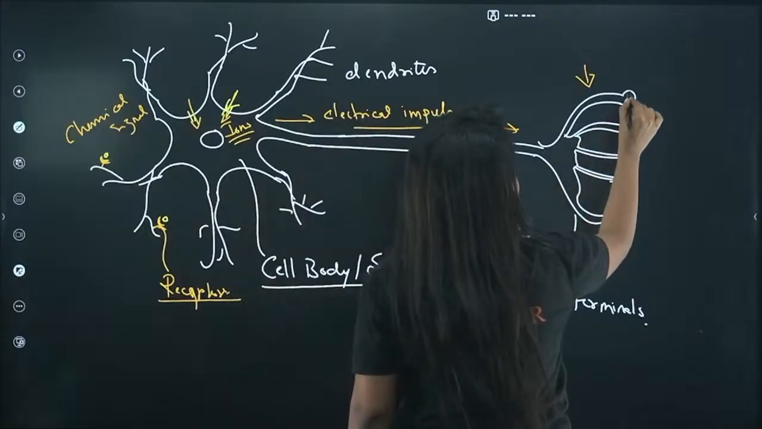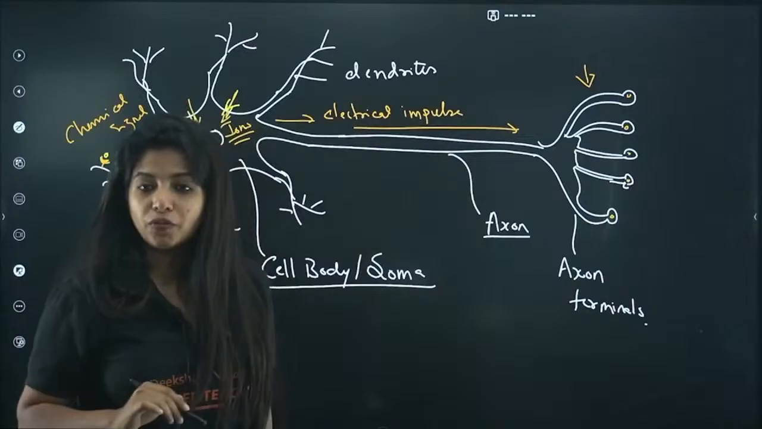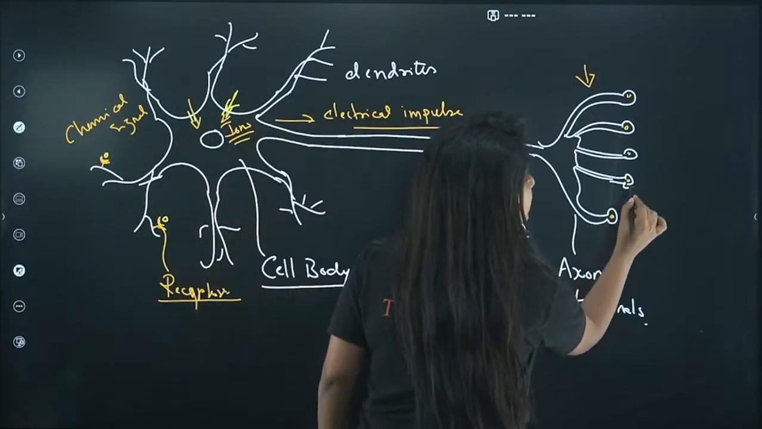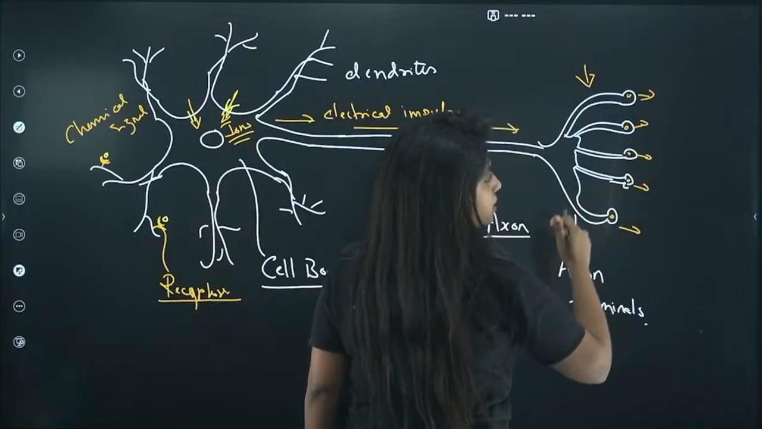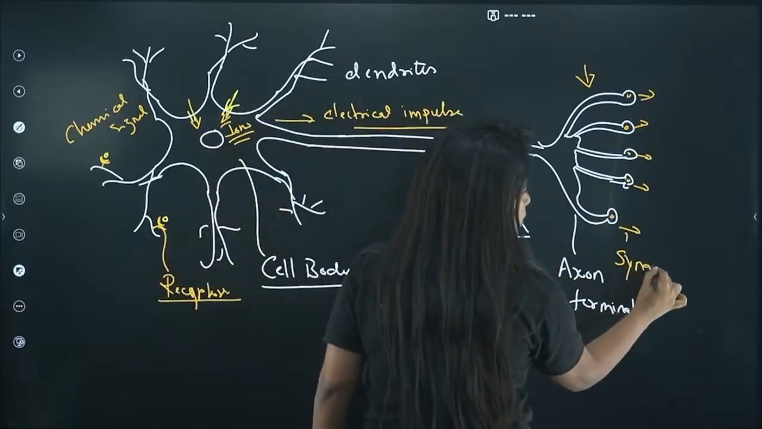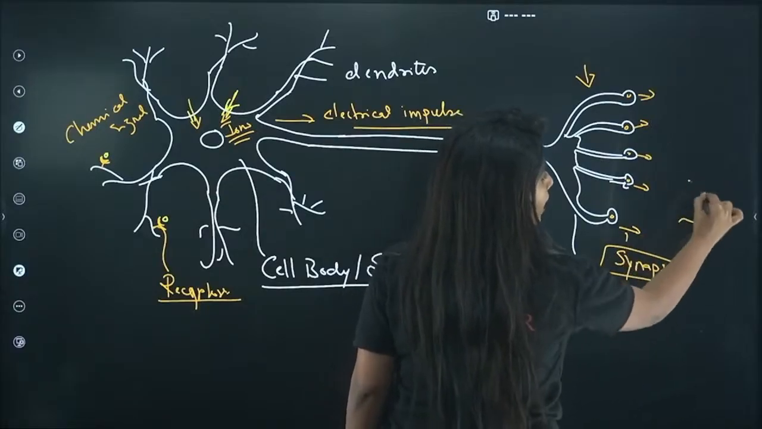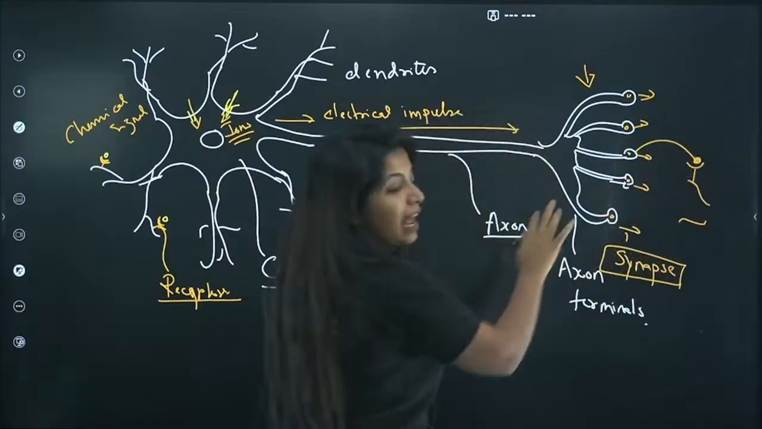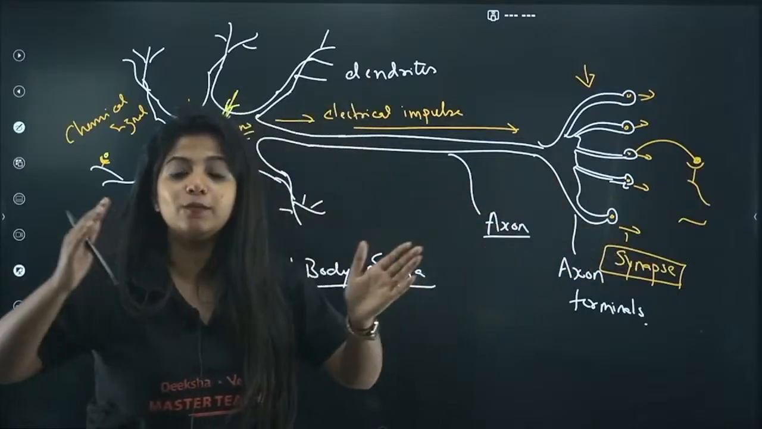There are so many chemicals being stored over here. When the electrical impulse comes right over here, these chemicals are released. Now what do you call this space? This space is known as the synapse. Suppose there is another dendrite over here and you have the receptors over here. These chemicals are going to land on the dendrites of the next neuron, and the signal will be transmitted like that.